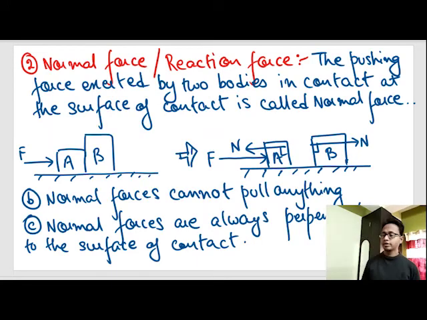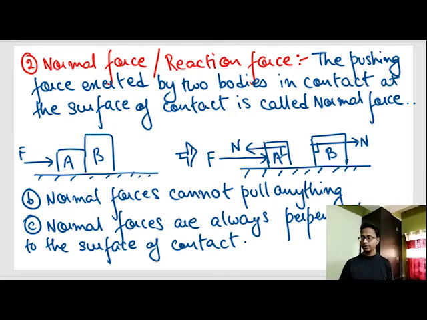So normal force or reaction force is the pushing force exerted by two bodies in contact at the surface of contact. That means the force exerted by this contact or surface on body B and body A, these are called normal forces. Normal forces cannot pull anything. Normal forces are always perpendicular to the surface of contact.